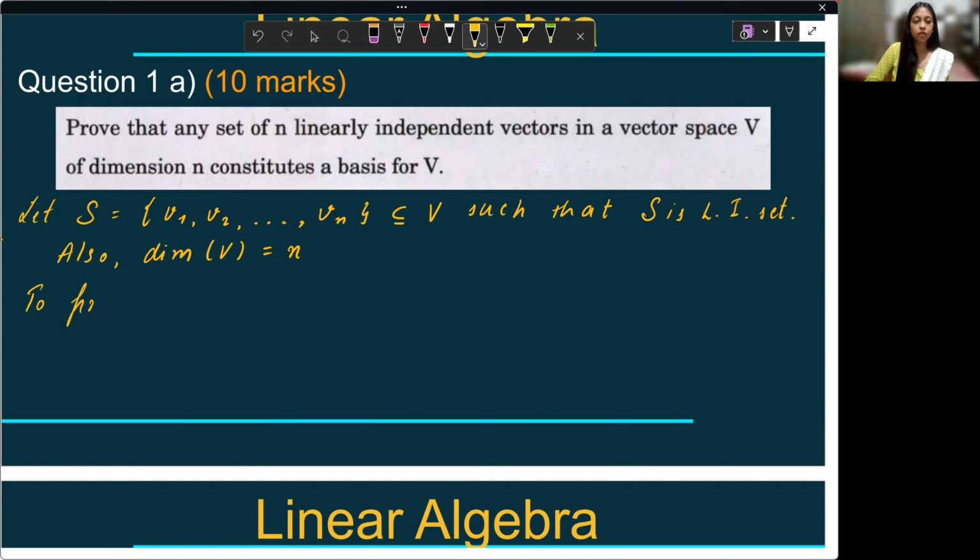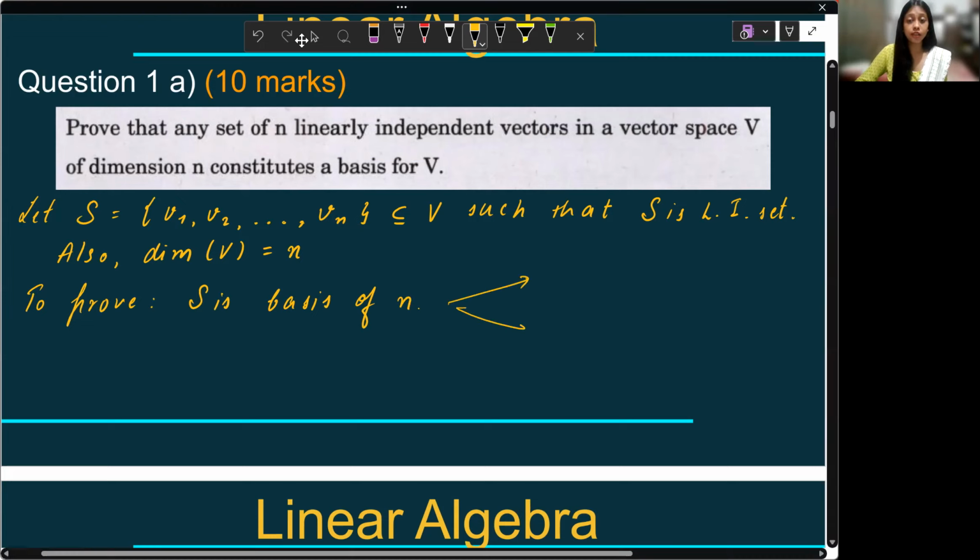To prove this, S is a basis of V. If you look at the definition, what is the definition of being a basis? There are 2 points that need to be satisfied, and those 2 points are, first, S needs to be a linearly independent set. So there are 2 points that we want to prove.